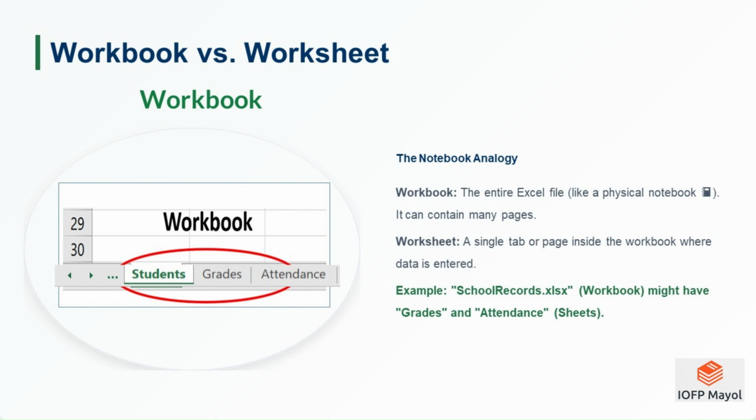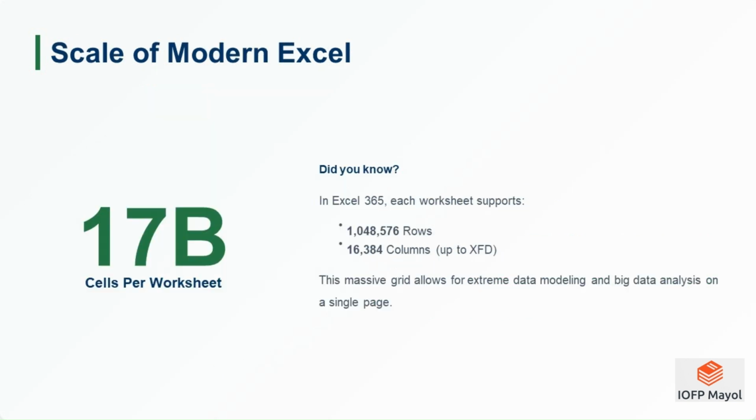Fun fact: Excel has over 17 billion cells. In Excel 365, each worksheet has 1,048,576 rows and 16,384 columns, up to column XFD. That is over 17 billion cells per sheet. Case study: